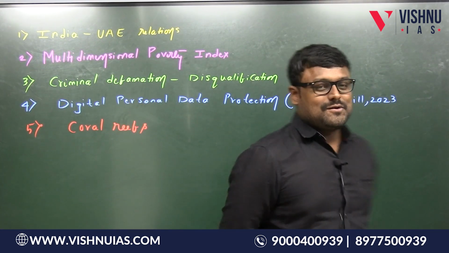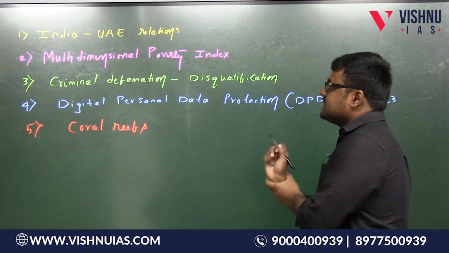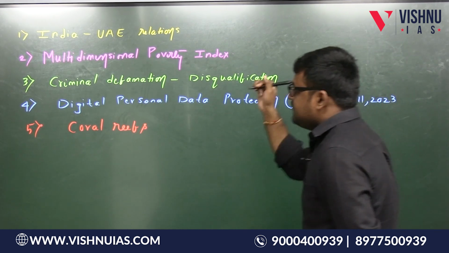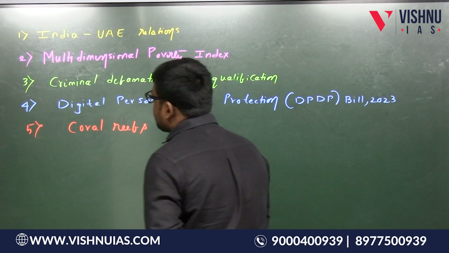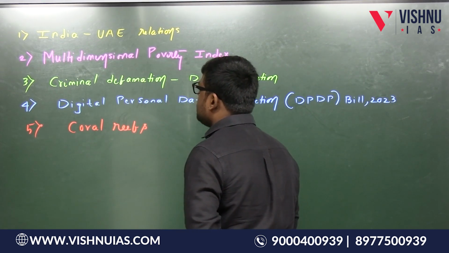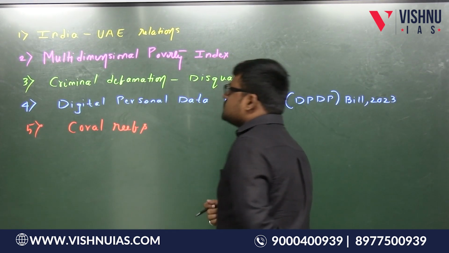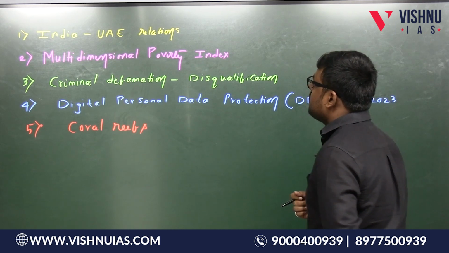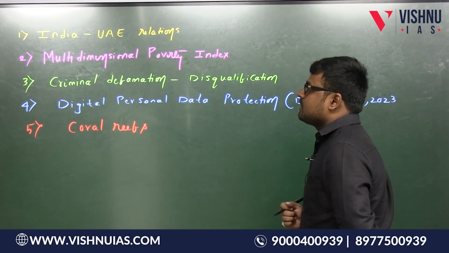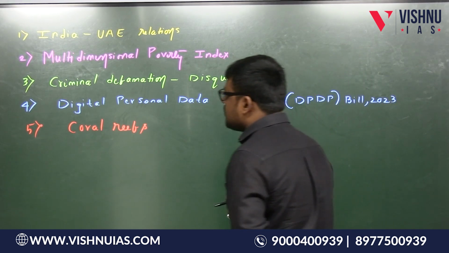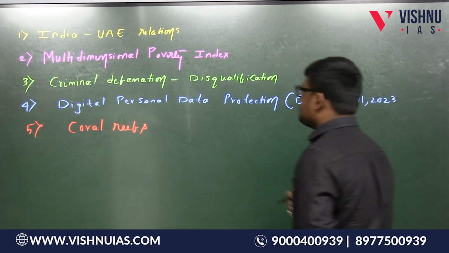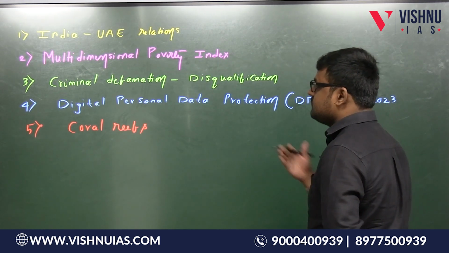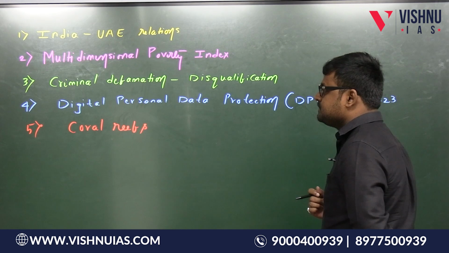Okay. So, in today's current affairs class, we will see these topics. First one is India UAE relations. Next is multi-dimensional poverty index. The third topic is criminal defamation and disqualification following the criminal defamation.